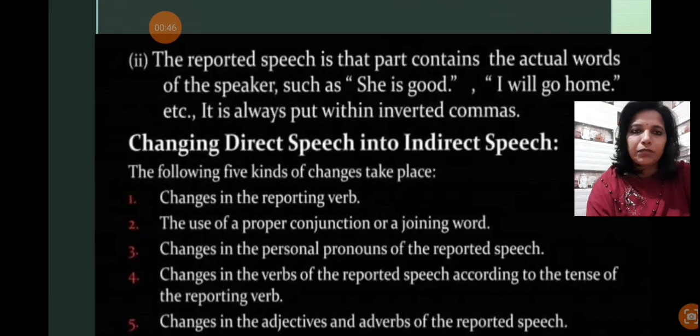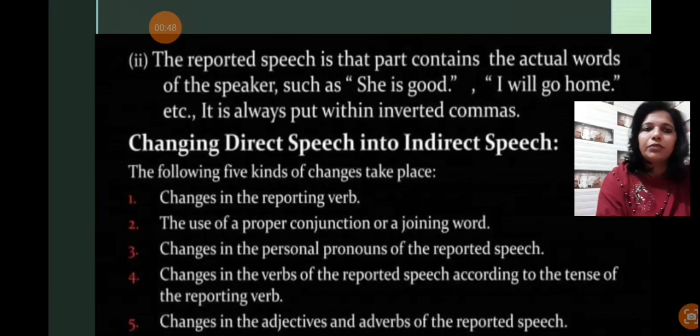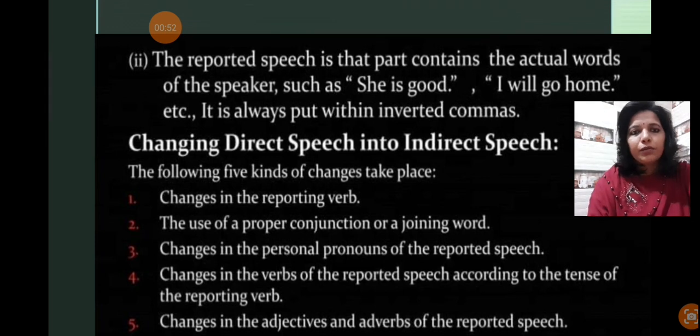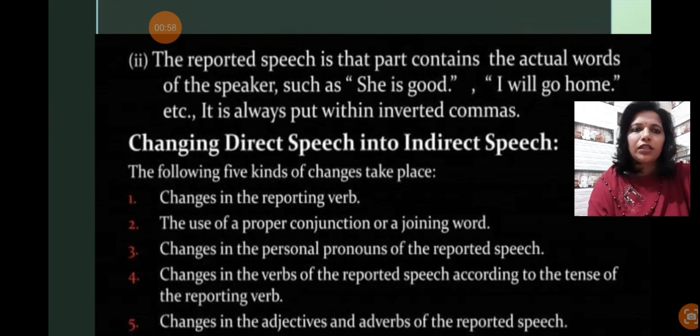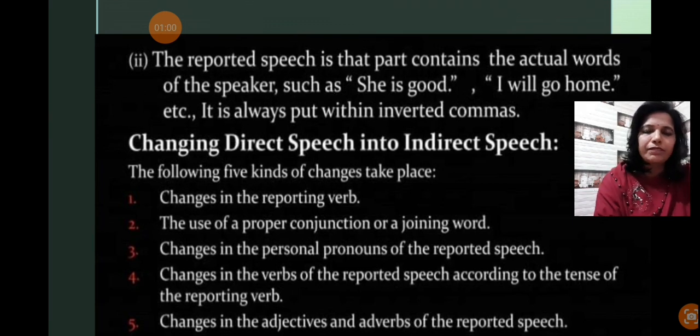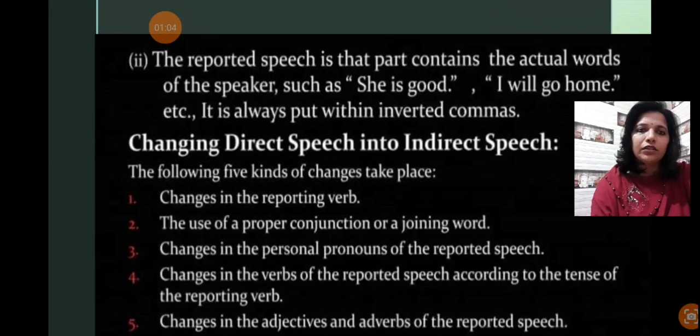accordingly. Like, if it is simple present, it will be changed into simple past. If it is present continuous, then it will be changed into past continuous. If it is present perfect, then it will change into past perfect. Meaning, it will change into the corresponding past tense.